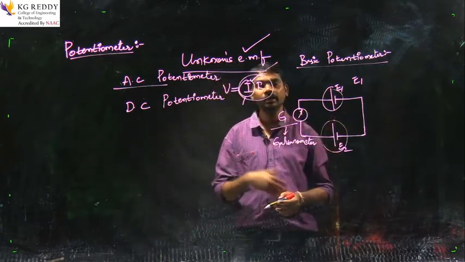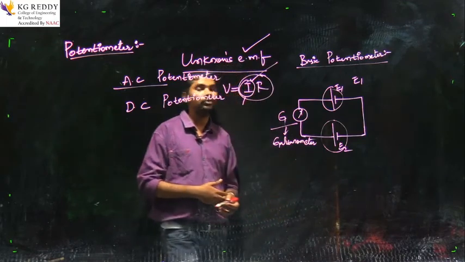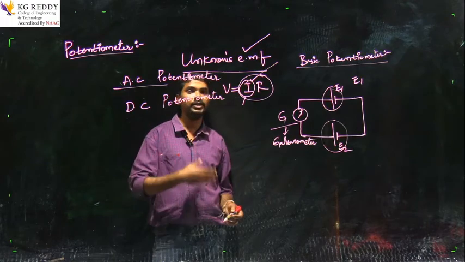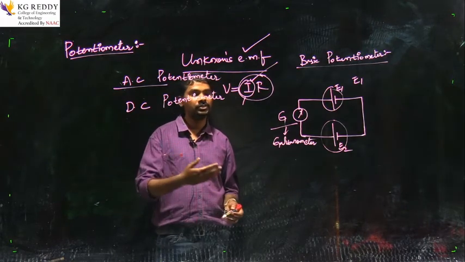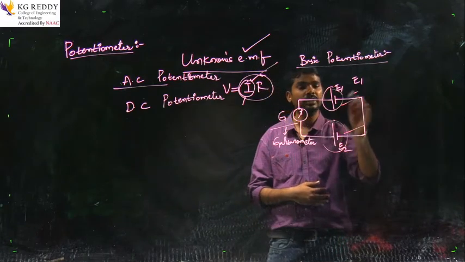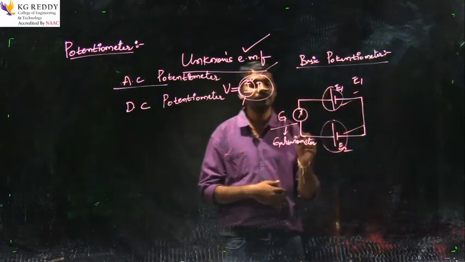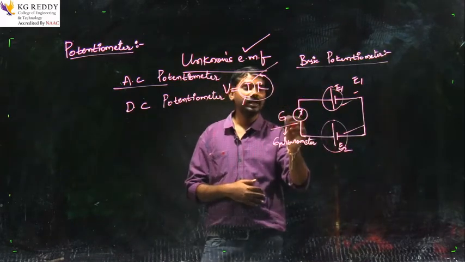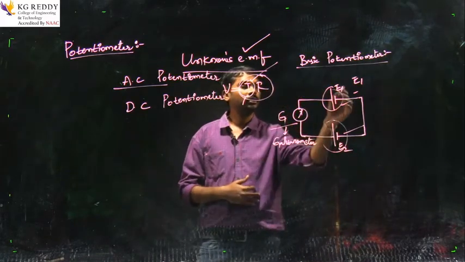In a basic potentiometer we measure the values by seeing the null deflection. Whenever there is null deflection, this battery EMF is equal to the other battery, and then it is okay.